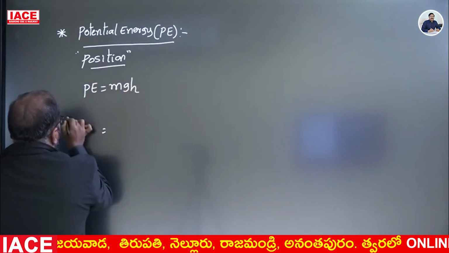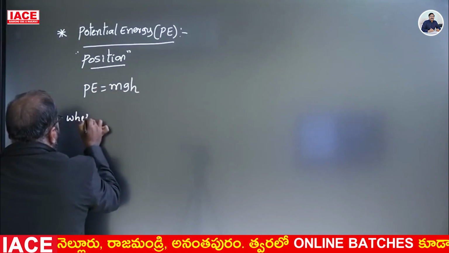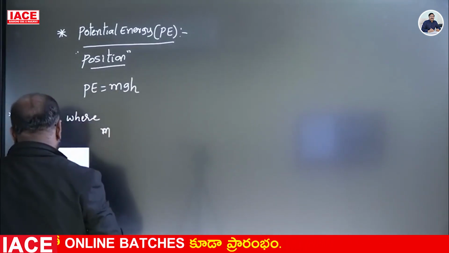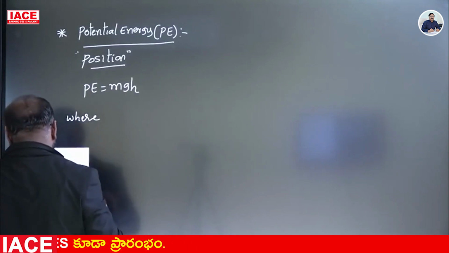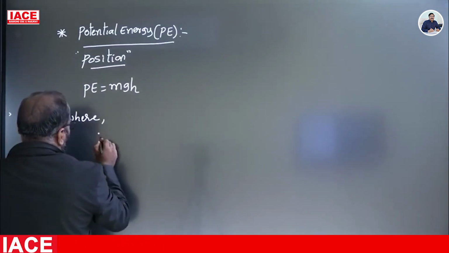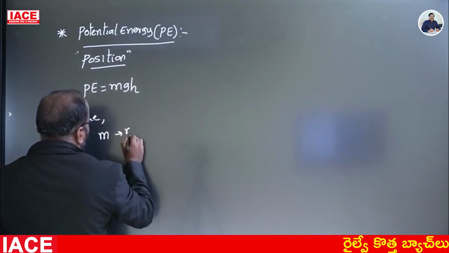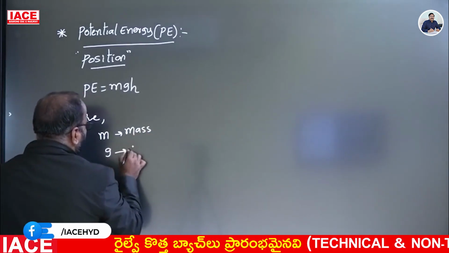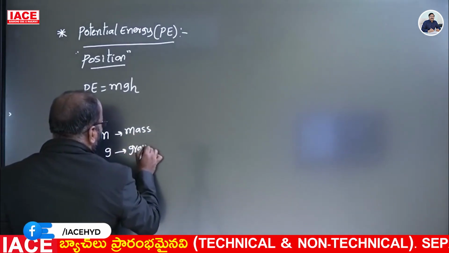mgh, where m is the mass, g is the gravity, h is the height.